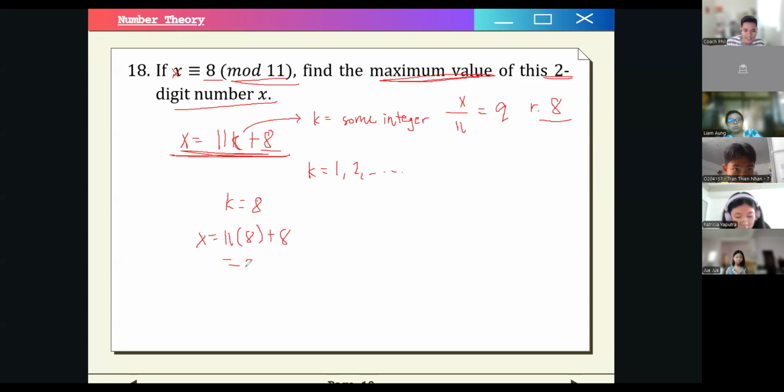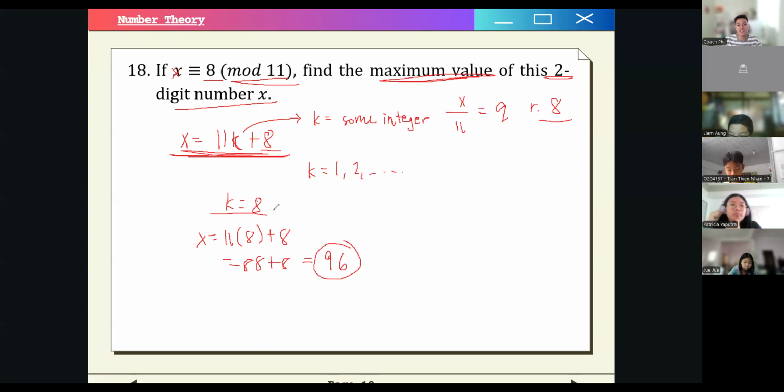Because this is 88 plus 8, which is 96. So if we go over that, if we try k equals 9, we will have 99 plus 8, and that will become a 3-digit number, right? So this is the maximum value for the 2-digit number x.